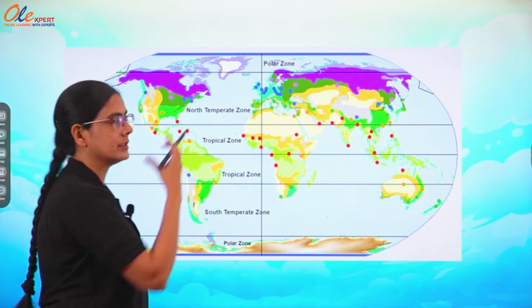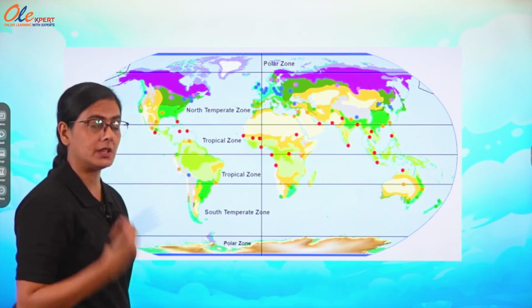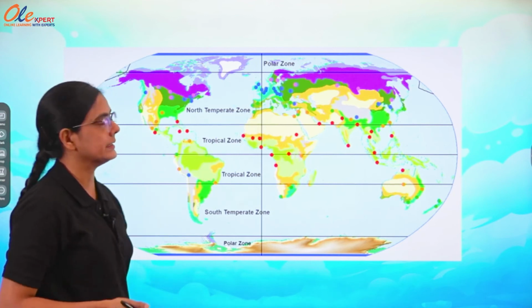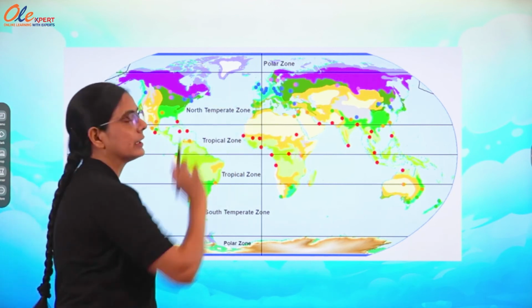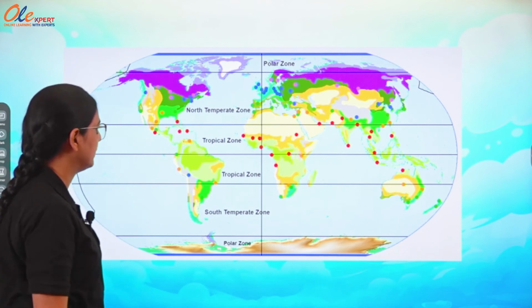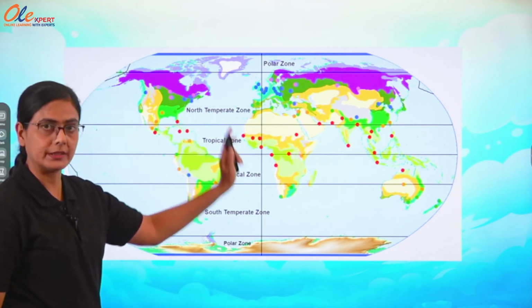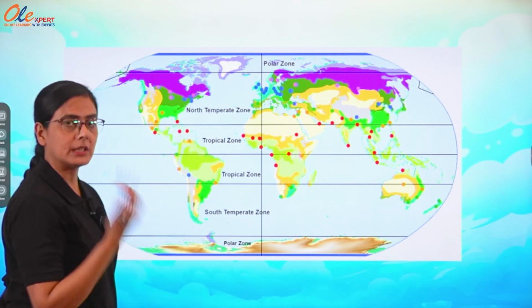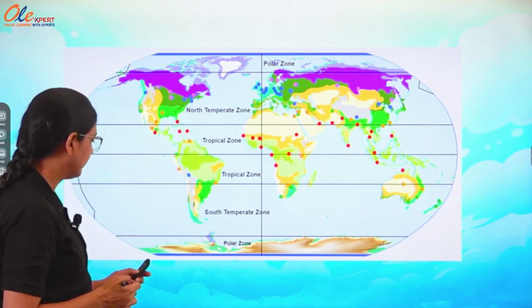That is why the people of these areas are energetic to do the work, very active, and the result is there in the economic development also and human development also. So, these are the developed countries which are coming under this zone, the temperate zone. Fine.